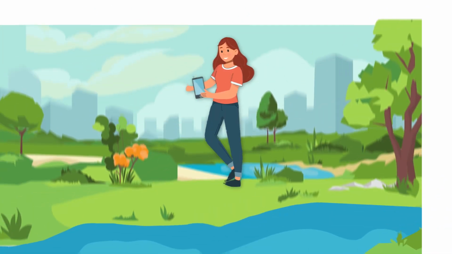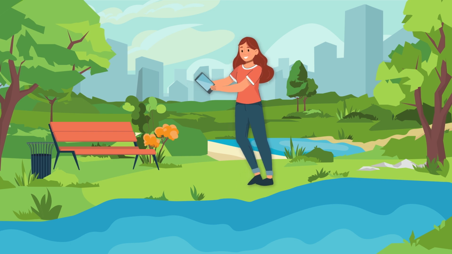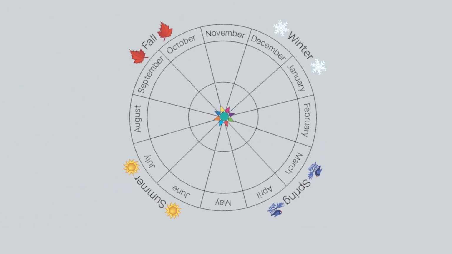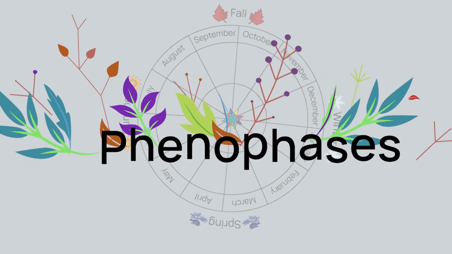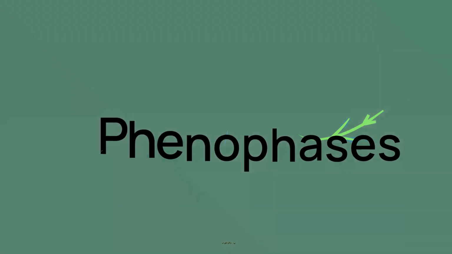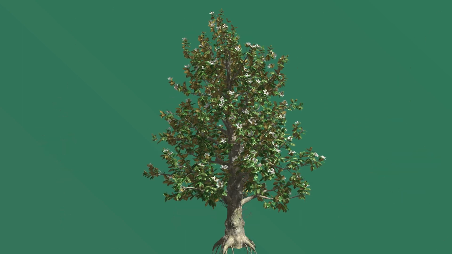First, find a plant. You can observe any plant you want, but most people choose plants near their homes so they can easily observe them over and over. You will need to know what kind of plant you are observing because different types of plants have different phases of phenology, or phenophases. At Budburst, we place plants into 5 distinct groups: wildflowers and herbs, deciduous trees and shrubs, conifers, broadleaf evergreens, and grasses.